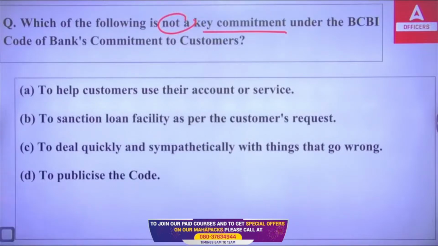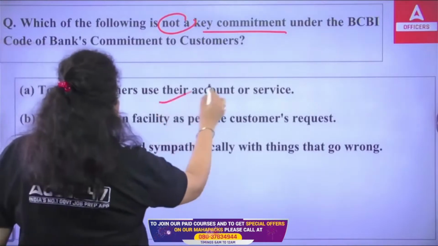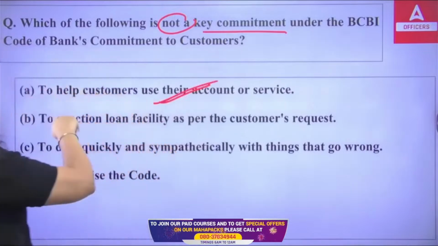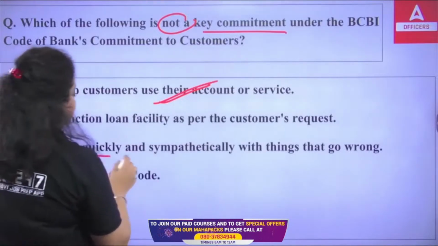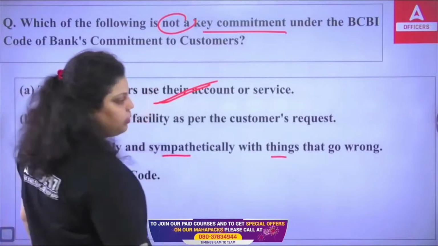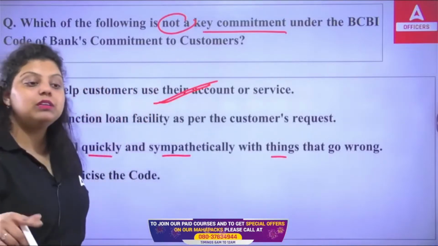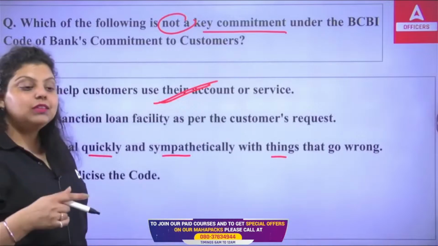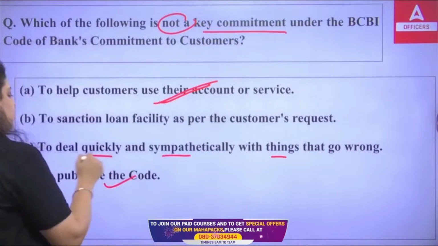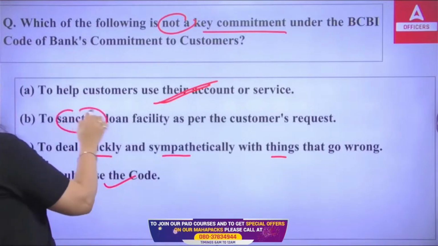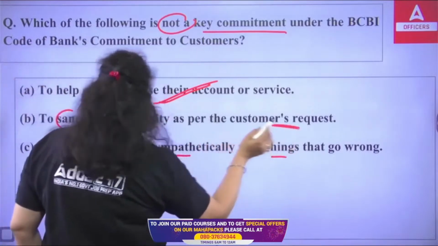So to help customers use their account or service, this is the commitment that the bank has towards the customer. They have to help customers to use their account and the services they are taking from the bank. Third is to deal quickly and sympathetically with the things that go wrong. Obviously, if something went wrong, if the customer has faced a certain loss or problem, you have to help out the customer. Publicize the code, this is true, but to sanction loan facility as per customer's request,